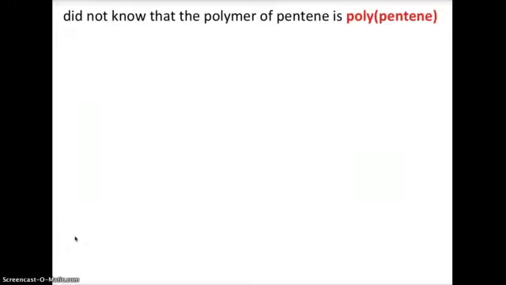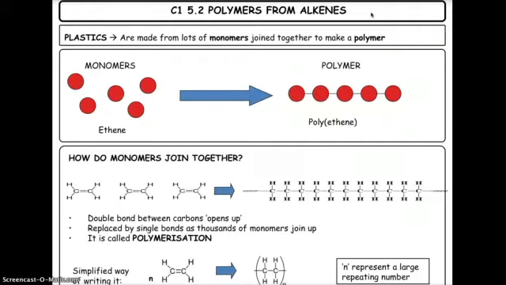Think about polymers. Remember when we talked about polymers, whatever monomer you take and stick together to make your polymer, that's the way that you name it. You put the poly in front of it. So if we've got lots of pentene molecules joining together, then they form polypentene. So we start off with our monomers and we make our polymers.